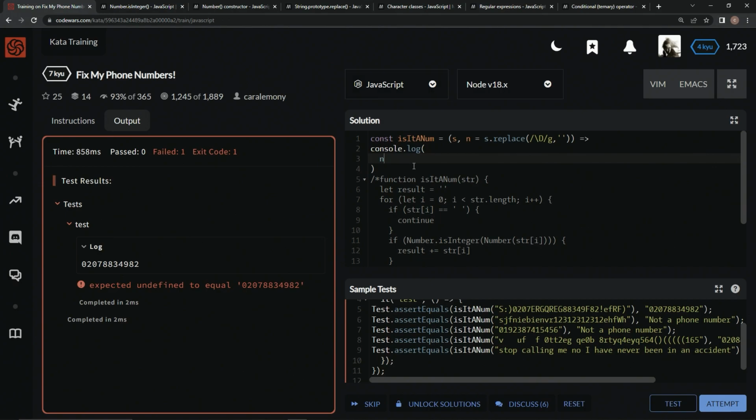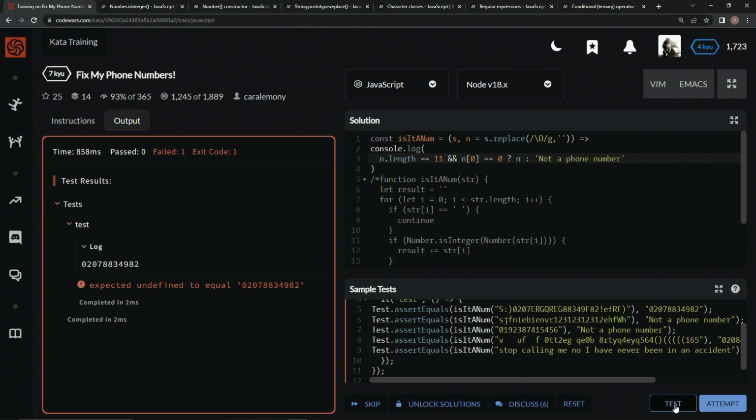So we're going to say if in.length equals 11 and in at 0 equals 0, question mark, throw in out there. If not, we'll say string not a phone number.